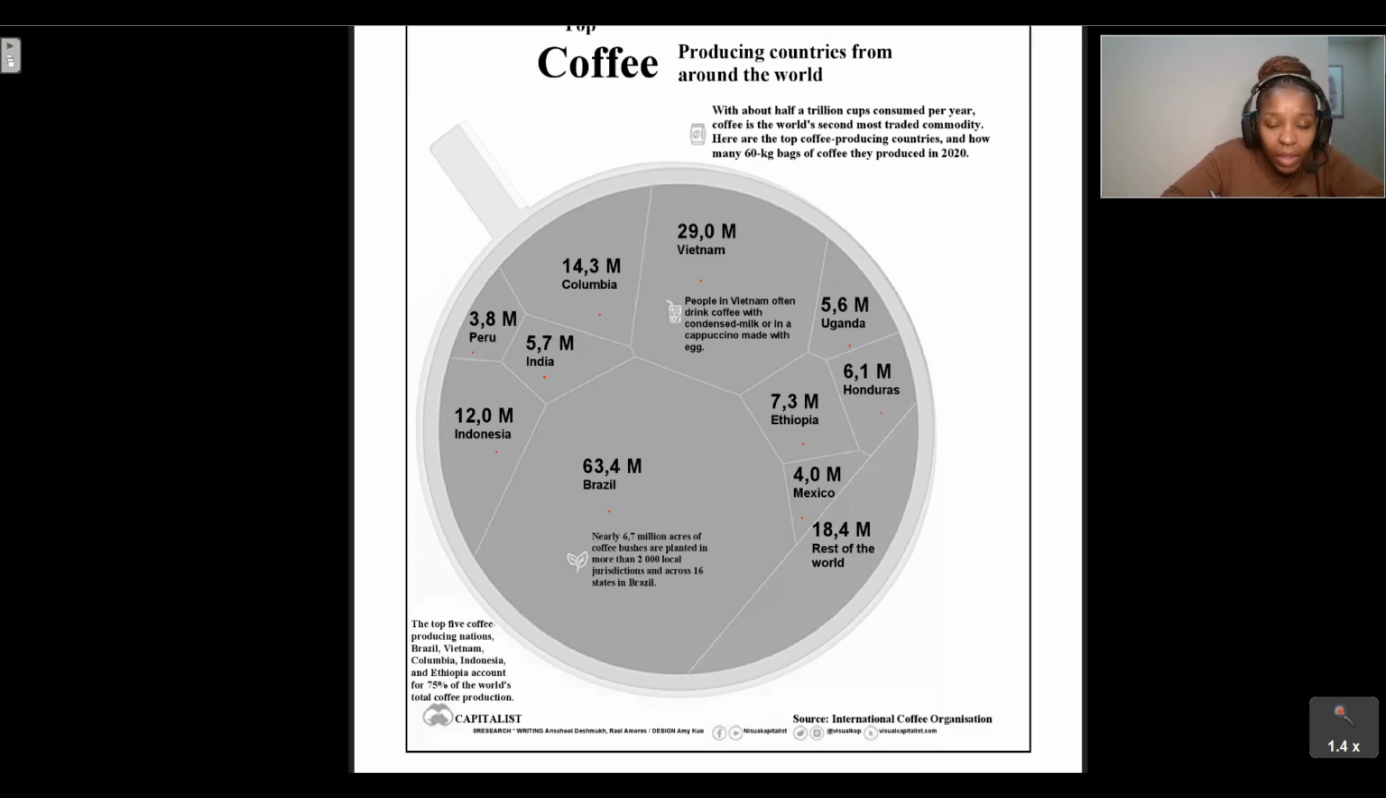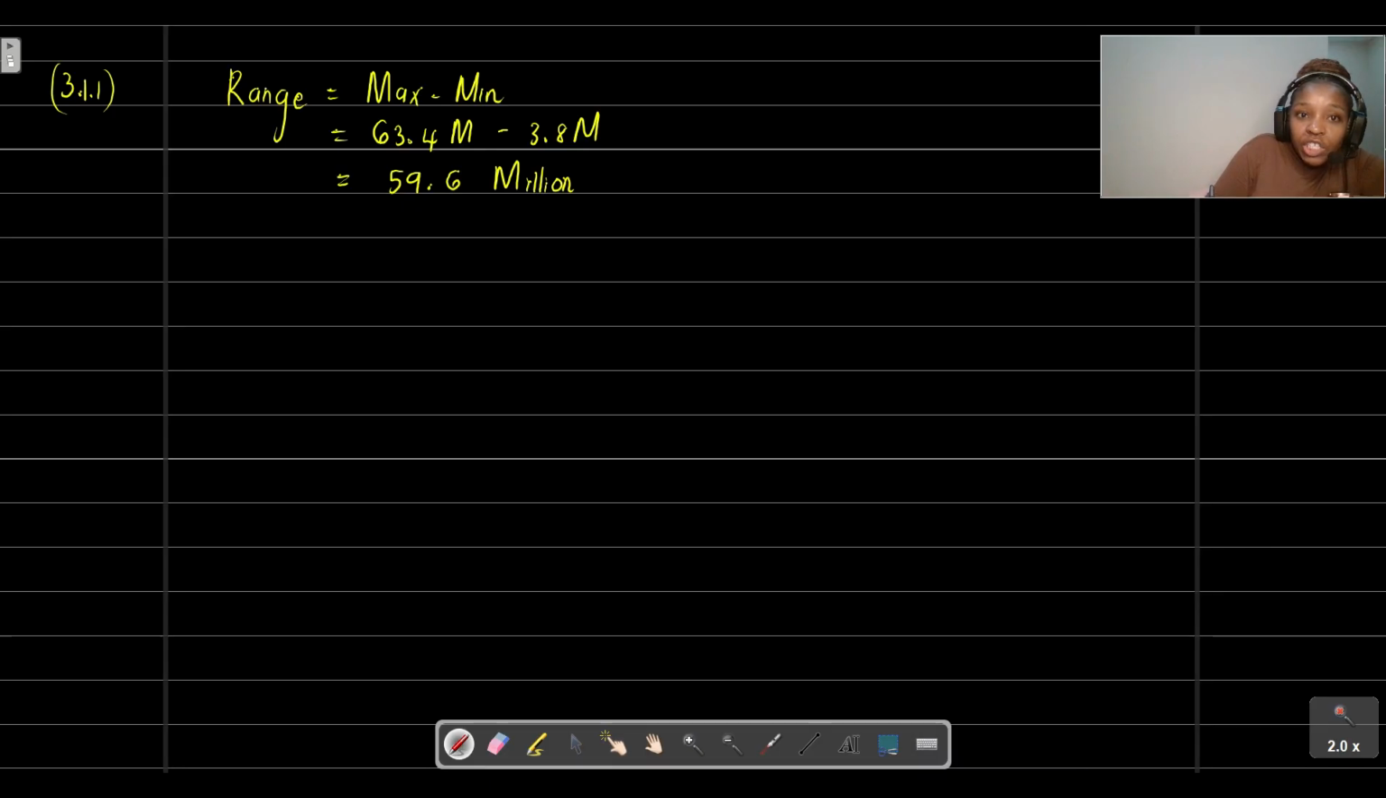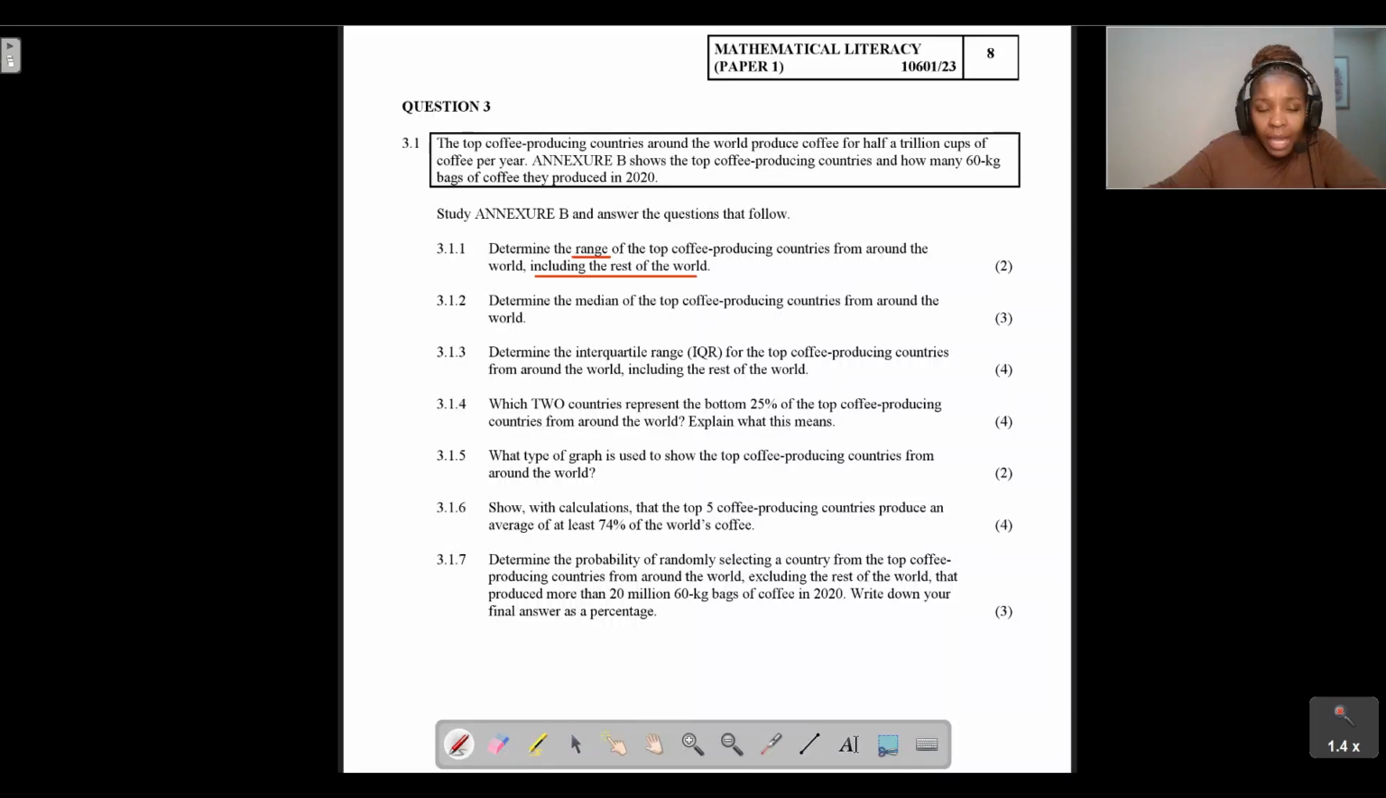So let's see what the maximum value and the minimum value are from this given pie chart. You can see that Brazil produces the most coffee, so that's our maximum. We're going to take 63.4, and we're going to minus the minimum value. The minimum value we can just see from here is 3.8 million. So we take 63.4 minus 3.8 million, and we get the range of the top coffee producing countries from around the world. So the range, guys, is 59.6 million.